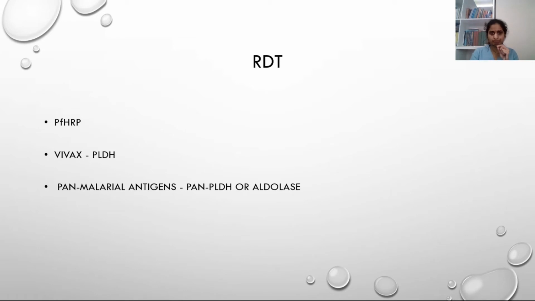signs and symptoms. Coming to rapid diagnostic test, that can be falciparum specific histidine rich protein, vivax specific LDH, and pan malarial antigens like pan LDH or aldolase. These are four different types of the kits available. Few are pan malarial antigens, few are species specific. For vivax LDH and for falciparum histidine rich protein.